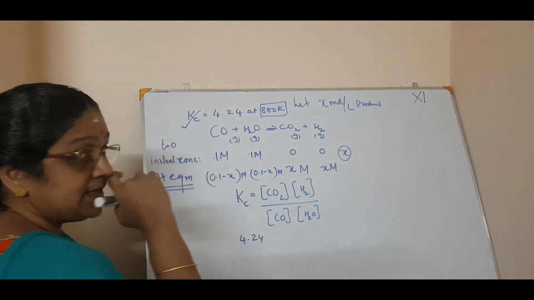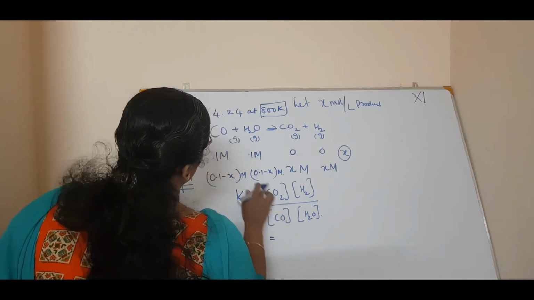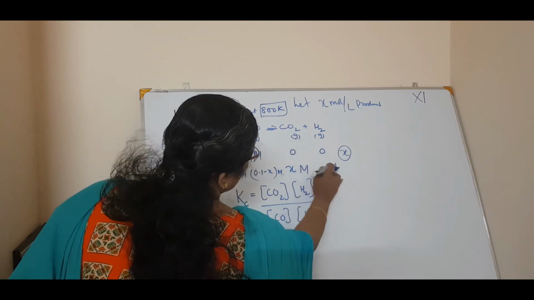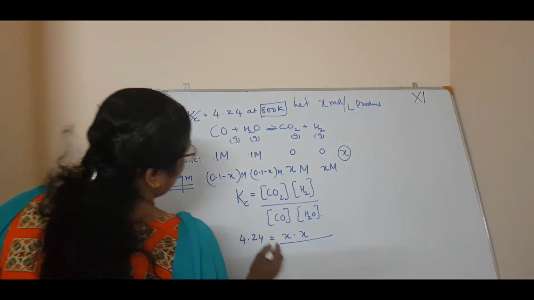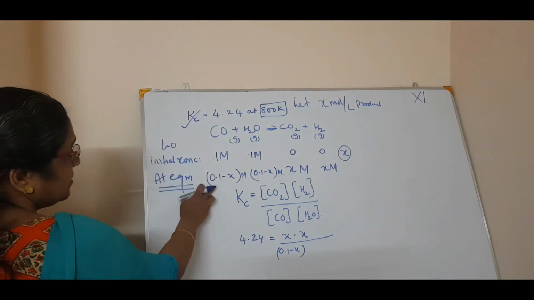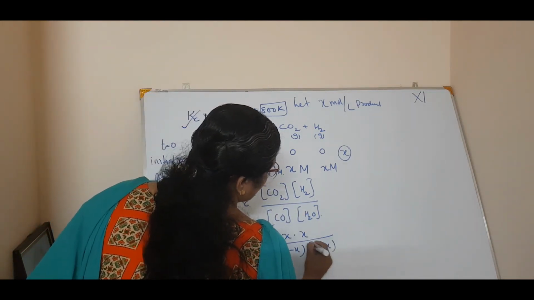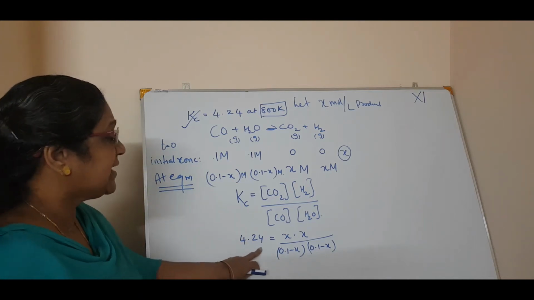Our value of Kc is 4.24. That is equal to concentration of carbon dioxide, X, times concentration of hydrogen, X, divided by concentration of CO, 0.1 minus X, at equilibrium, times water, again 0.1 minus X. Now you have to rearrange it.